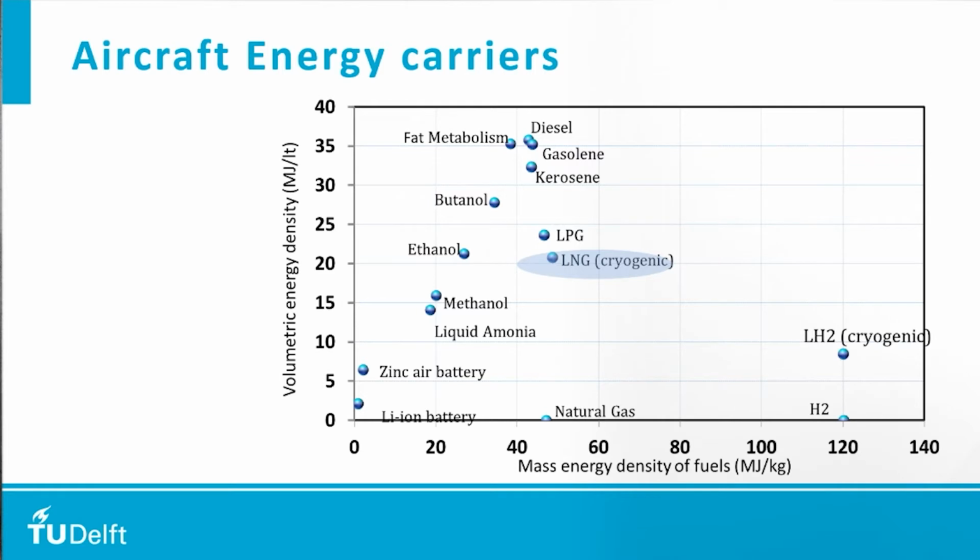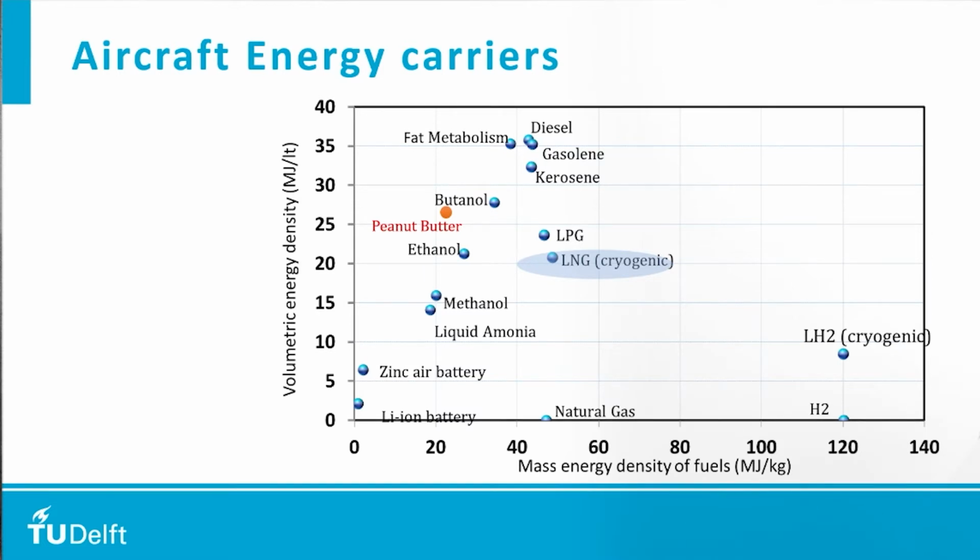On the left corner below, you can see some of the batteries. The volumetric energy density as well as mass energy density of batteries is not good at all. And that's why it is difficult to use them on long range or medium range aircraft that we use in civil aviation. Okay. And just for the sake of fun, I put peanut butter here. You can see that peanut butter, which is a hydrocarbon, has pretty high volumetric energy density and also decent mass energy density. I like my peanut butter, but if you want to reduce your weight, then you might have to think about it.